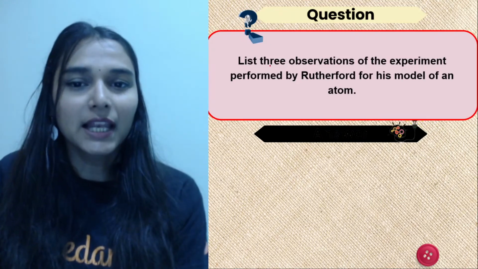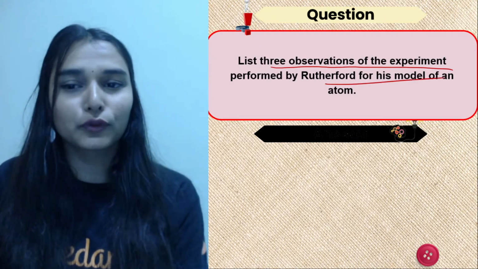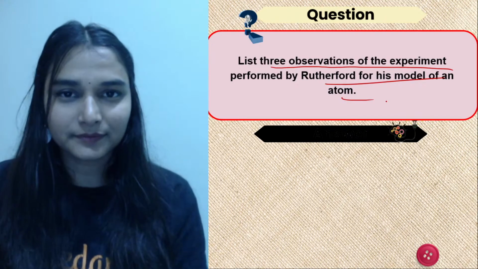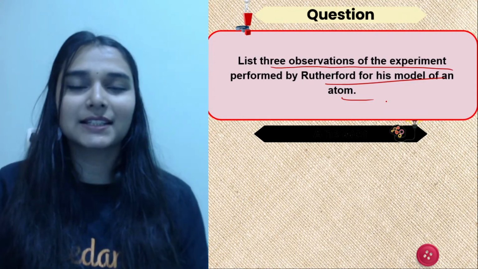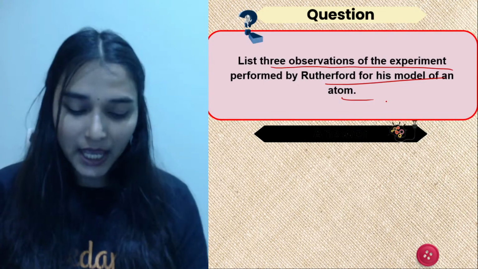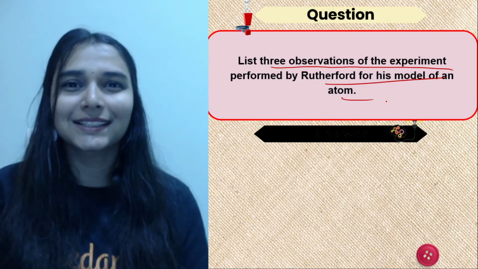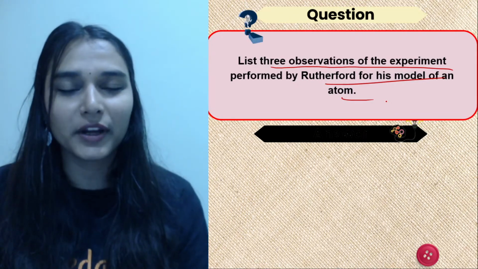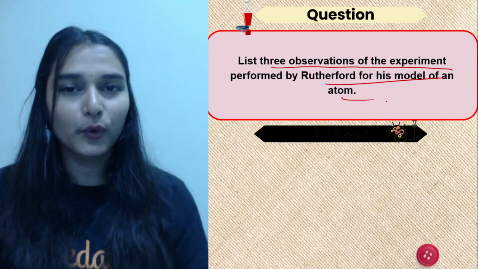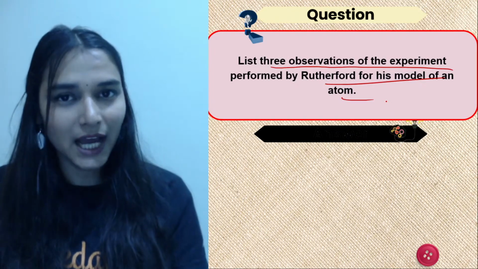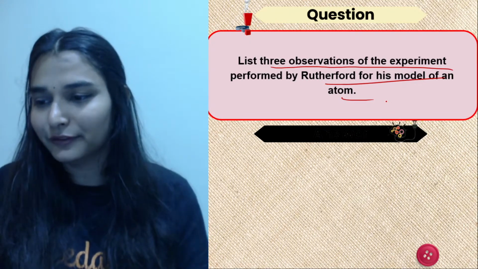The next question: list three observations of the experiment performed by Rutherford for his model of an atom. Now this is important: the observations of Rutherford as well as the conclusions that he made, and finally the nuclear model. So these three things, and the fourth one, the drawbacks of Rutherford's model, should be crystal clear to you. Everyone who is in the session, give me the answers in the live chat, so that you are testing yourself.